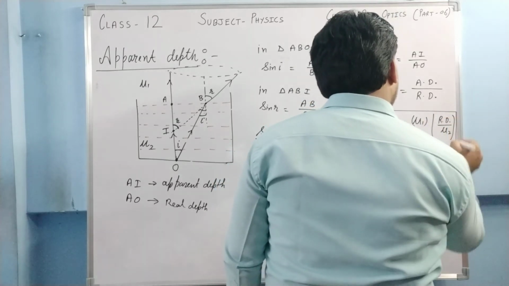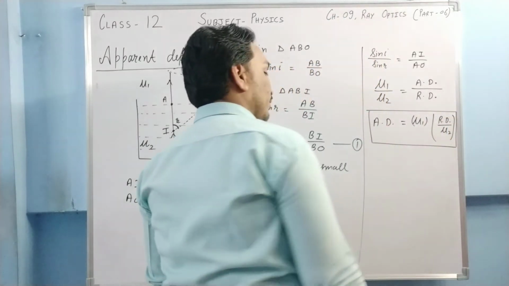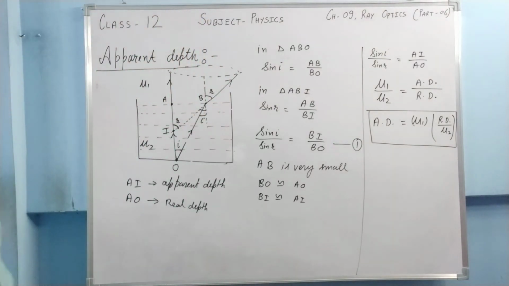So you should learn this formula this way, or let me tell you a better way.